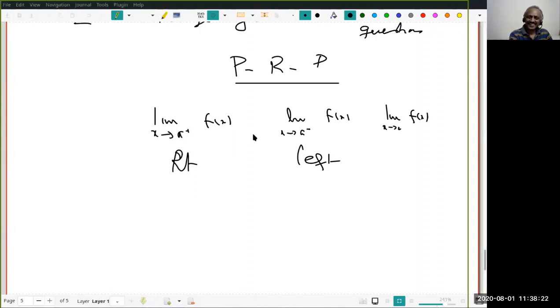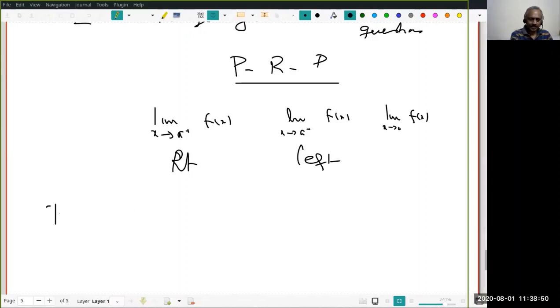Very good. These three are real numbers, so I want to see whether they are related or not. Equal, right. Very good, very correct. Alapan even goes one step ahead. What he says is, if this limit exists, then these limits also exist and they are equal. And the next thing is, this limit exists if and only if these two limits exist and they are equal.